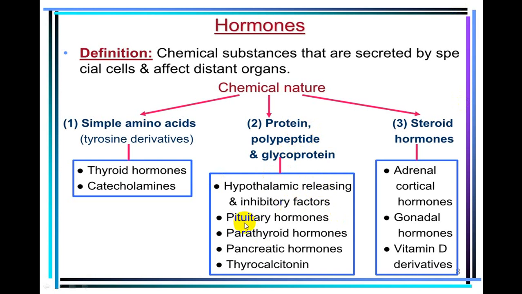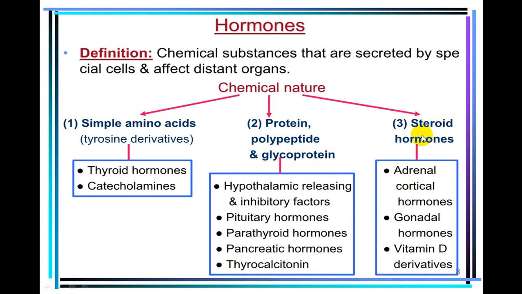Also hormones released from the pituitary belong to protein, polypeptide or glycoprotein groups, as do parathyroid hormone, pancreatic hormones, and even thyrocalcitonin, which is secreted from the thyroid gland. So a lot of hormones belong to the protein group, or polypeptide group, or glycoprotein group.